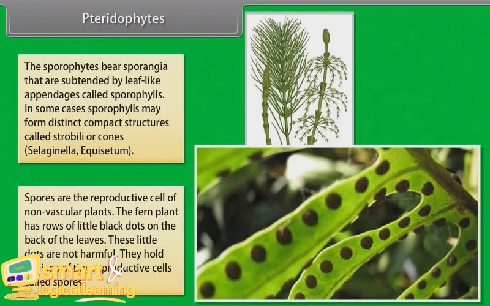Spores are reproductive cells of non-flowering plants. The fern plant has rows of little black dots on the back of the leaves. These little dots are not harmful. They hold millions of tiny reproductive cells called spores.